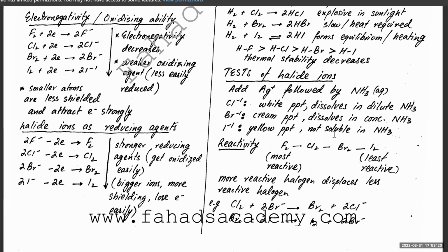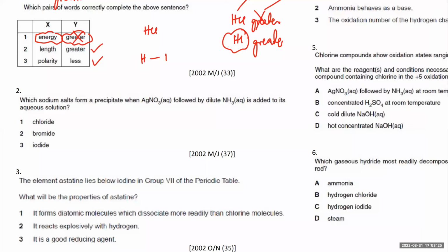And the I-1 is not soluble at all. So the only ones that form precipitates in dilute NH3, not concentrated, are Br-1 and I-1. Cl-1 is not going to form precipitates.